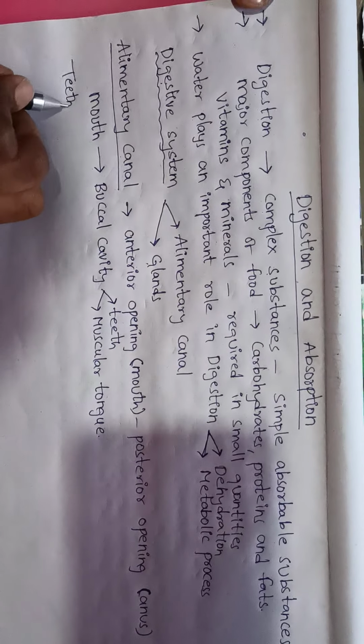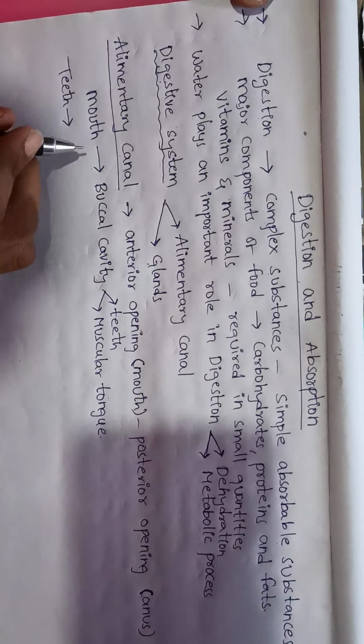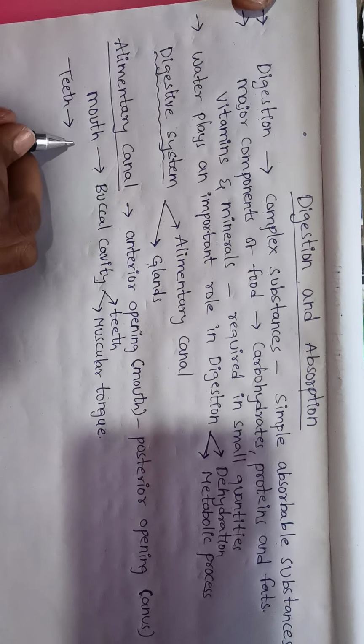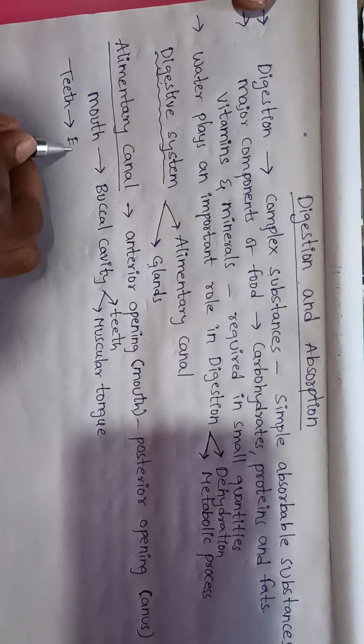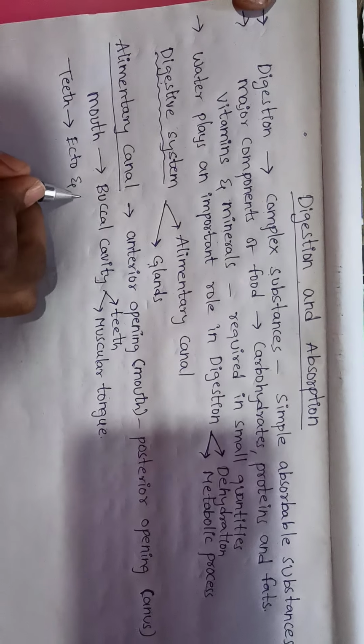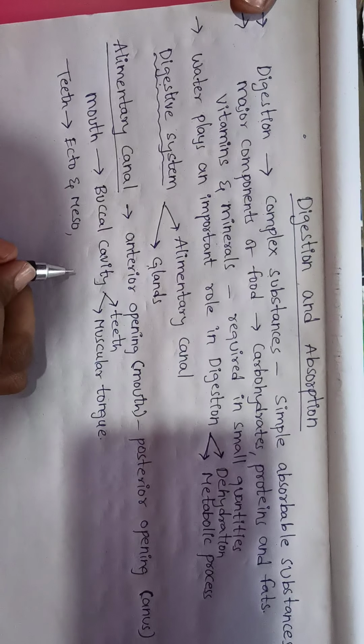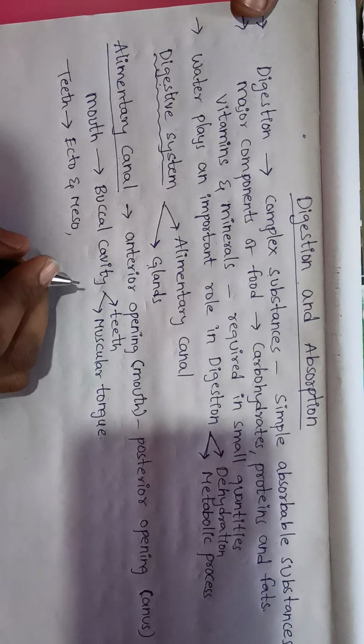Teeth originate from ecto and meso, so the origin of teeth is ectomesodermal.